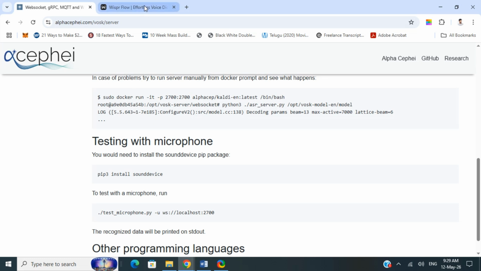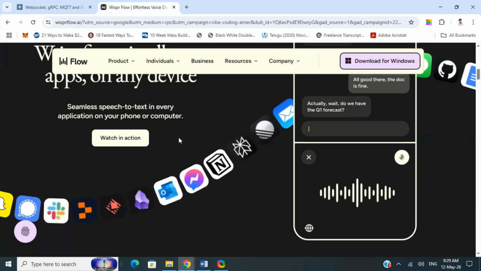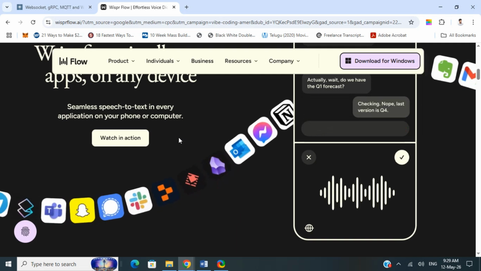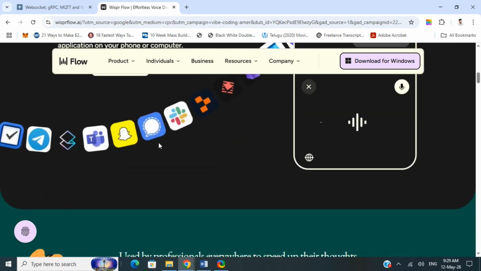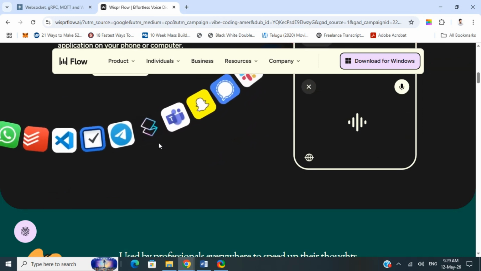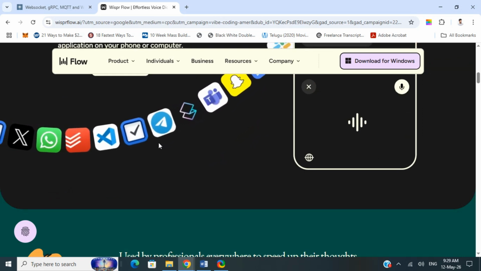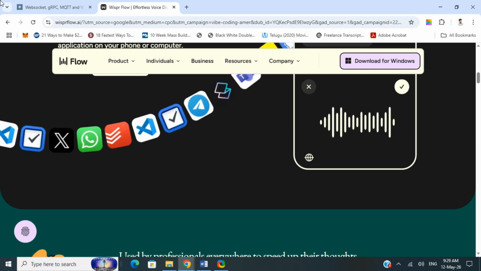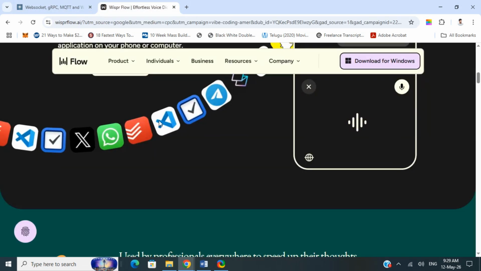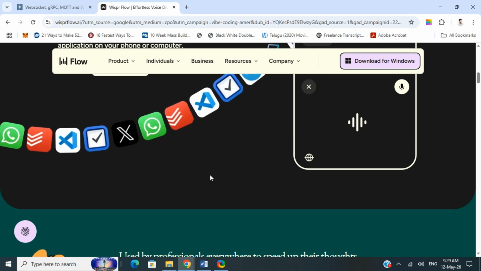But if you're a content creator or professional, and you care about transcript quality, subtitles, podcast interviews, then Whisper might be a better option for you because the transcription quality is simply on another level. So I would say that Vosk wins on speed and efficiency, whereas Whisper wins on intelligence and accuracy.